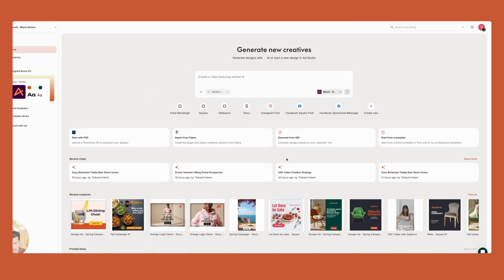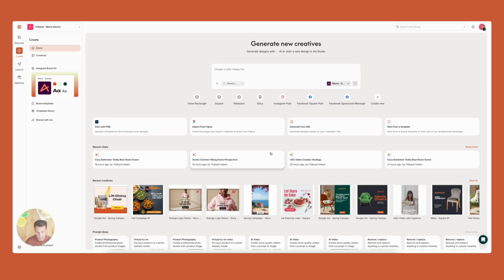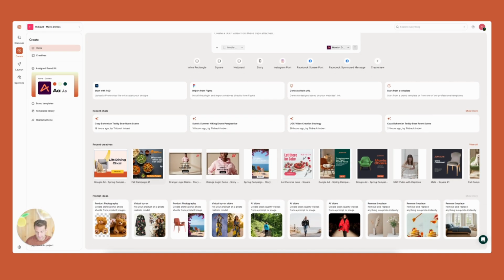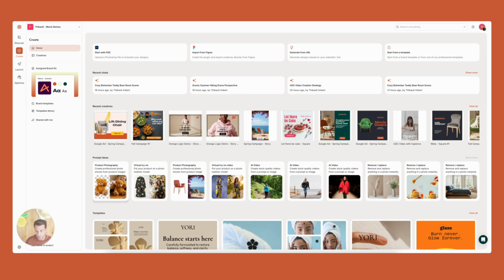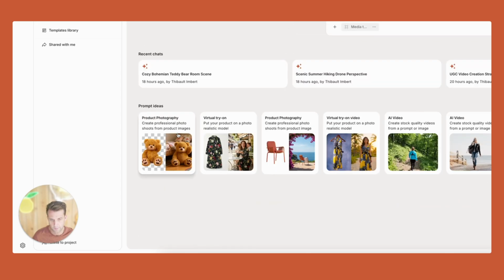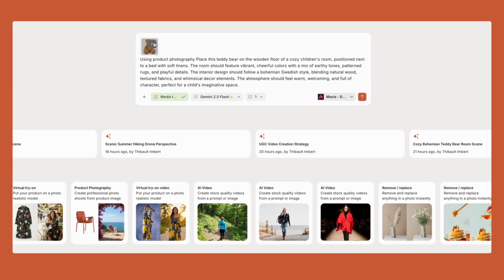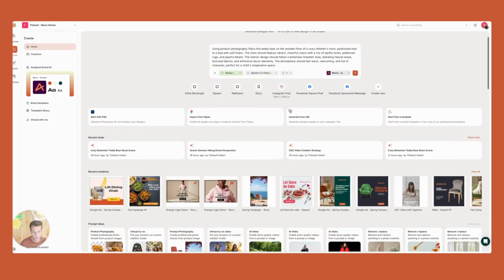I have here below my recent chats from my history from the Create agent. When I open them, I can go back to my conversations and find my assets that were generated. I can also here find the projects that I opened, and all of them are here available as a quick shortcut. I have my prompt ideas. This is automatically going to fill the chat. So if I select something, like here this example, it's going to go back up and automatically fill the chat, and I can get started from this. We're not going to do that for now, and we're going to keep scrolling.